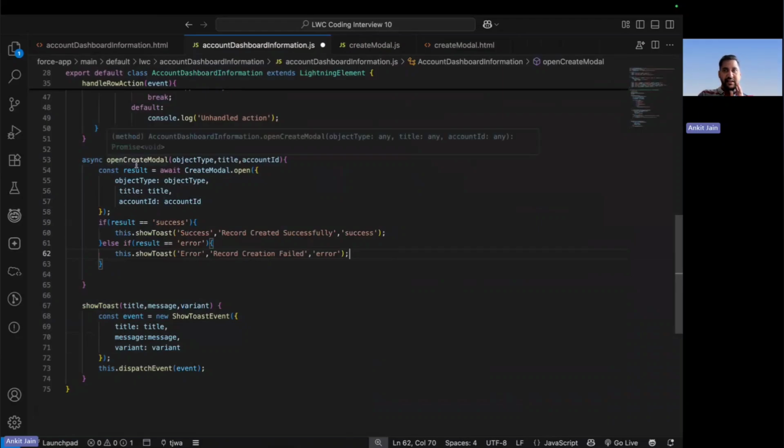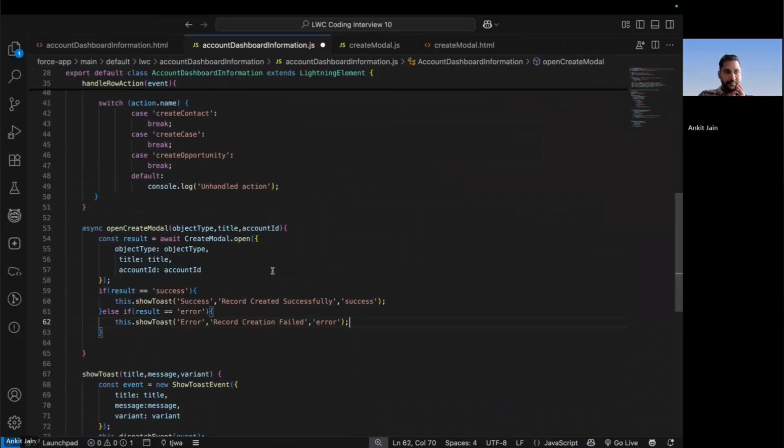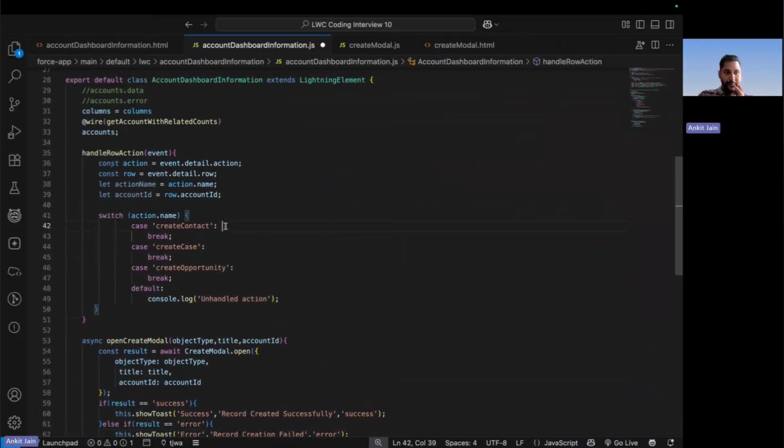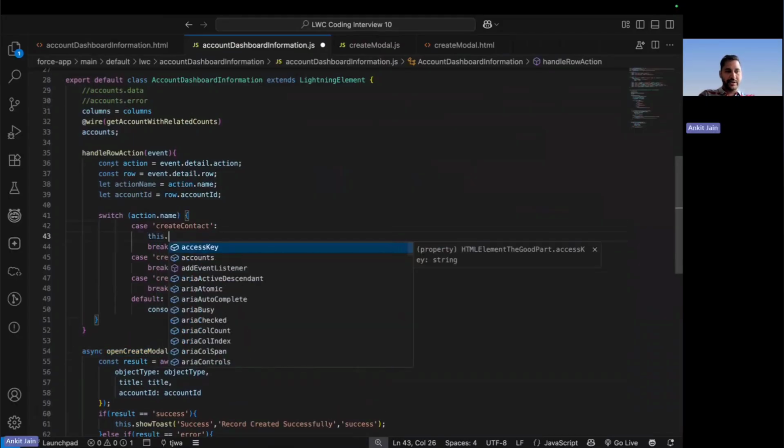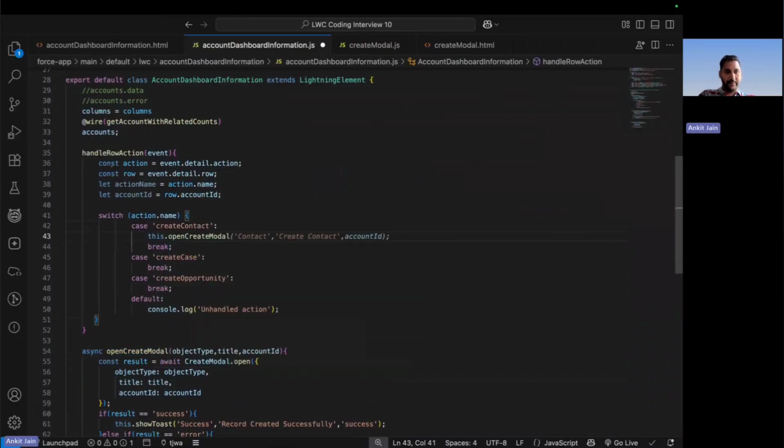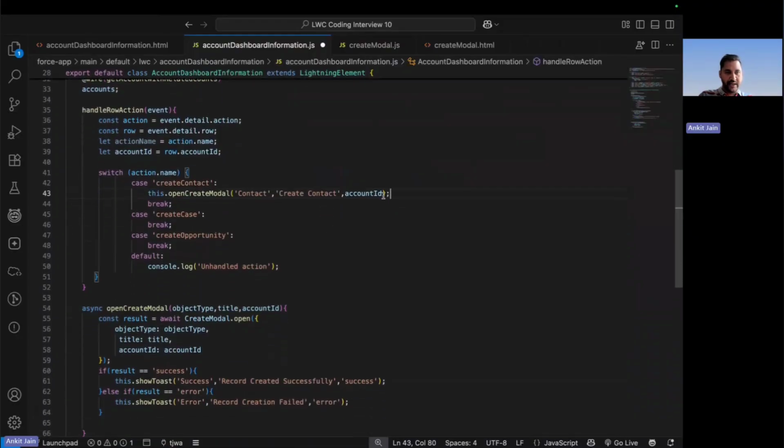Now, this is the method that we have to invoke in the case of the operation. So I will be calling this method and passing the attributes. This.openCreateModal, contact, the title I am passing as create contact, and the account ID as well.